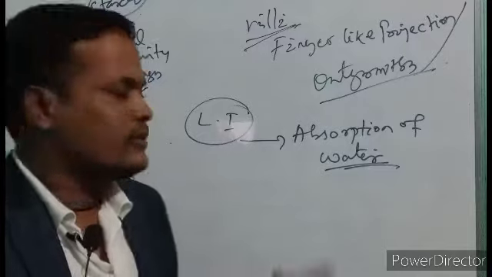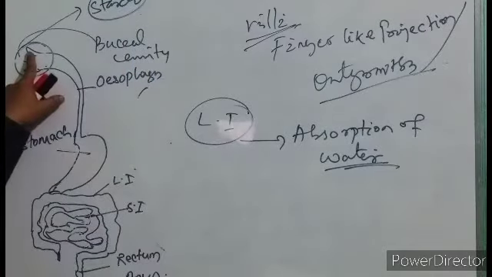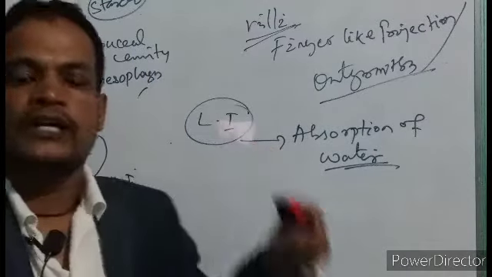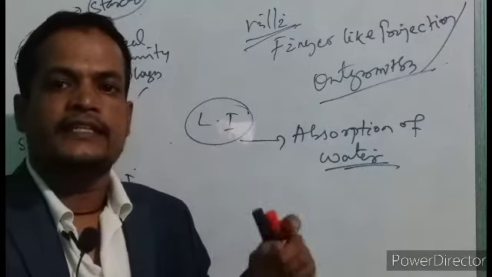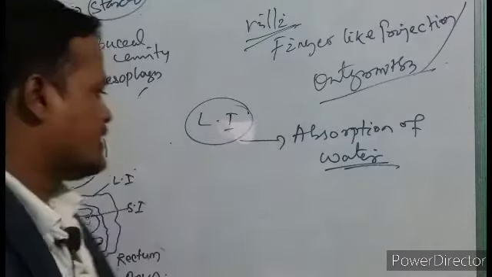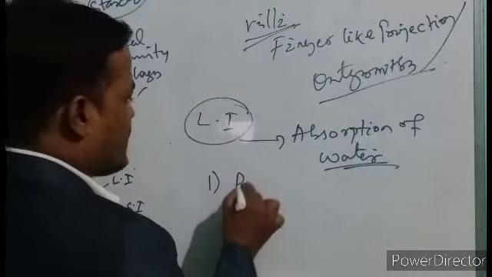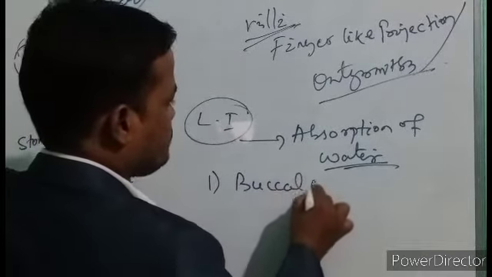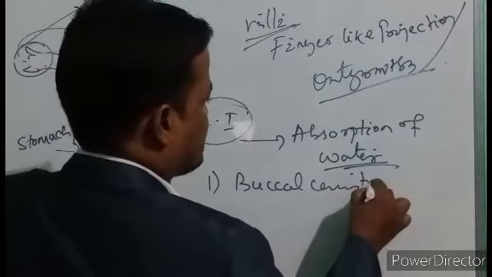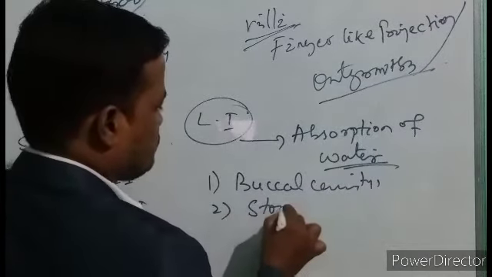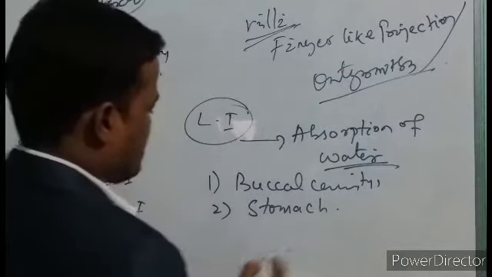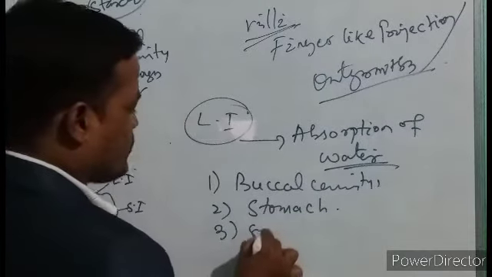Is it right? So again, digestion starts in the buccal cavity and completes or ends in the small intestine. Is it right? Three-step digestion. Number 1, digestion takes place in the buccal cavity, where digestion starts. Digestion also takes place in the stomach. Digestion also takes place in the small intestine.